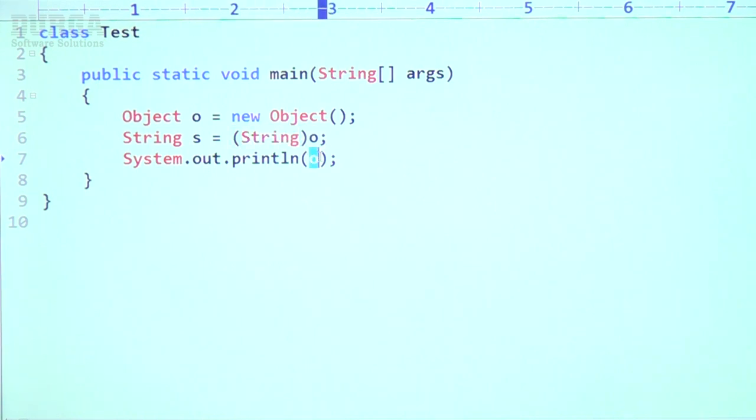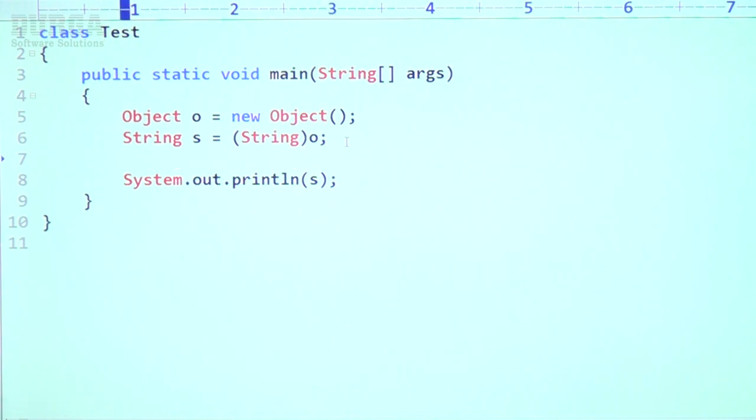Now I'm trying to print the s value. Here danger is there. o is what type, sir? Object type. Object to String typecasting we are doing, so it is not at all acceptable. Observe that, the code compiles fine.